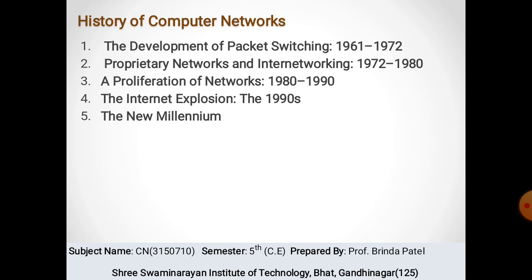Now, 1972 to 1980: proprietary networks and the internetworking concept developed. By 1972, ARPANET had grown to approximately 15 nodes and was given its first public demonstration by Robert Kahn.